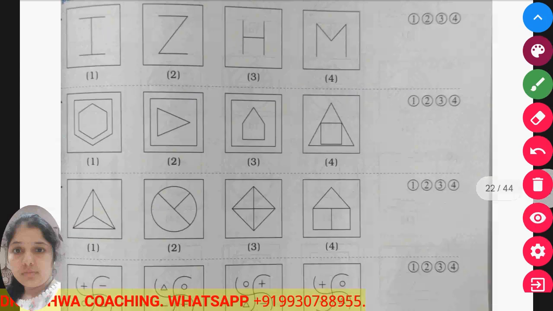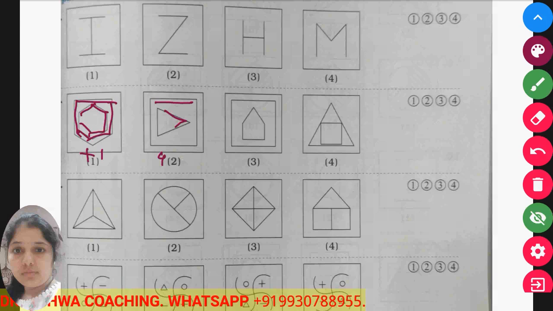Now look here. This was your wrong. A pentagon is here, and inside the pentagon a hexagon is drawn. Means one line segment is added. A square is here, a triangle is given. A square has four sides, a triangle has three sides. So here they subtract one line segment. But I will not judge on the basis of these two. I will check further which pattern these two follow out of these two.